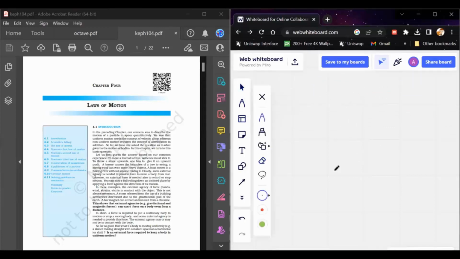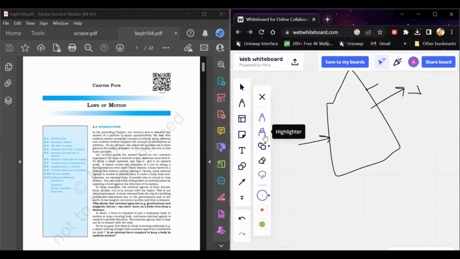Let's say this is any box and it is moving at some velocity v. So it will keep on moving with the velocity of v unless you apply some force to stop it, or you apply some external force to increase its velocity. So the first law states the same: you cannot change the state of motion of the body as long as you don't apply any force.